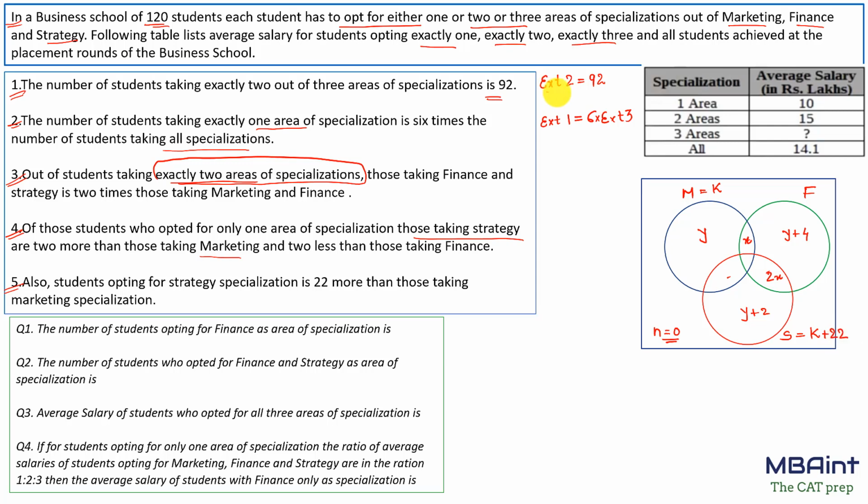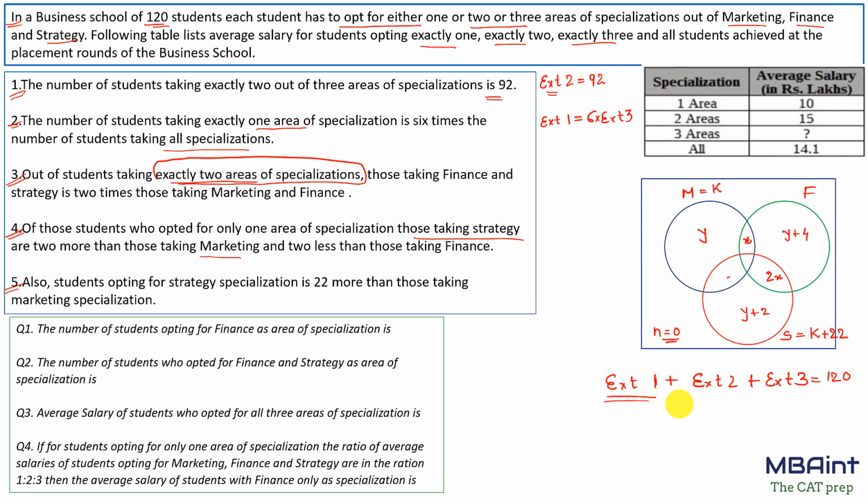Now we can see that we know the exact value of exactly 2. We know the relation between exactly 1 and exactly 3. So our basic simple equation is exactly 1 plus exactly 2 plus exactly 3, and n is 0 so we are not writing n, equals the total number of students, that is 120, right?